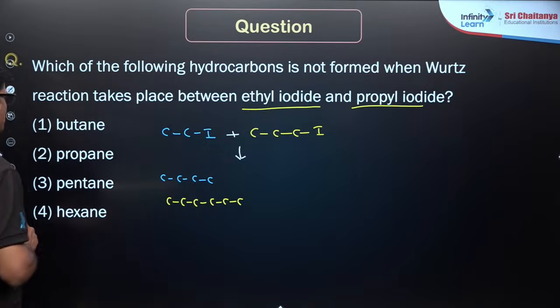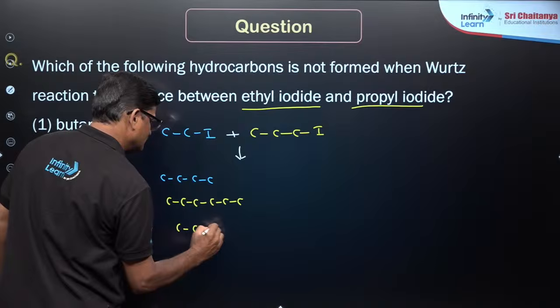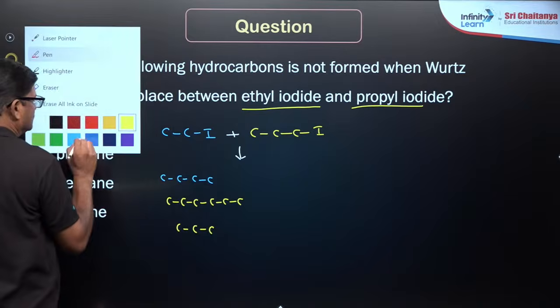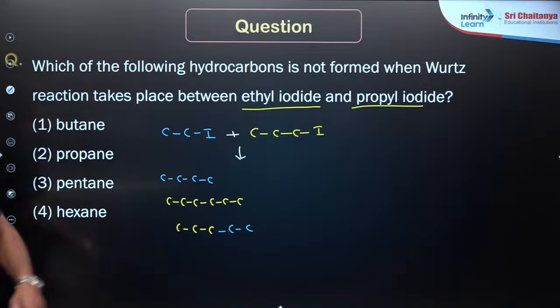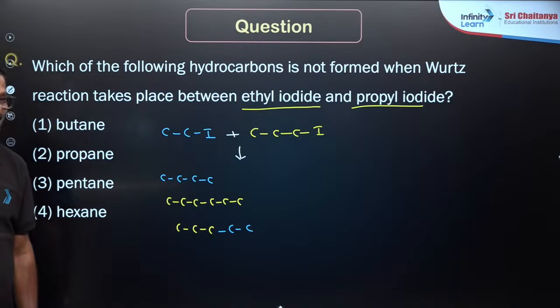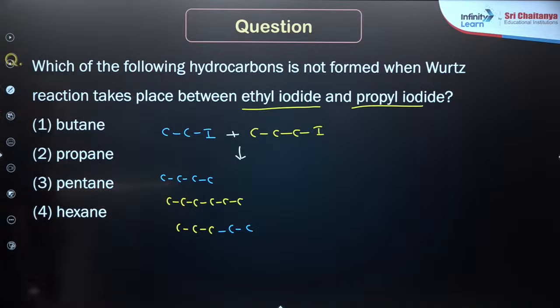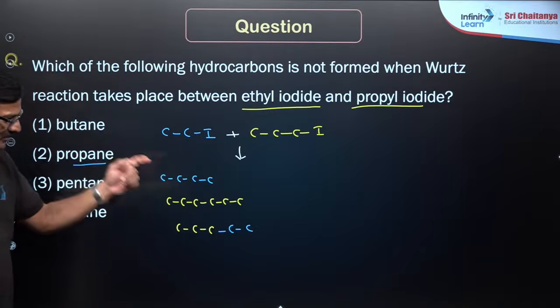Hexane can be formed. Pentane can be formed. See the colors, and where you get this propane, it's a coupling reaction.